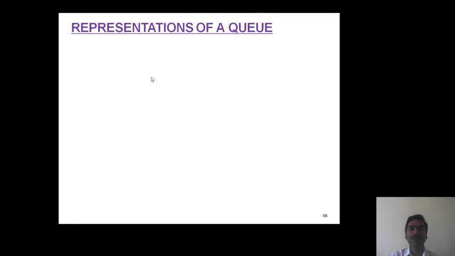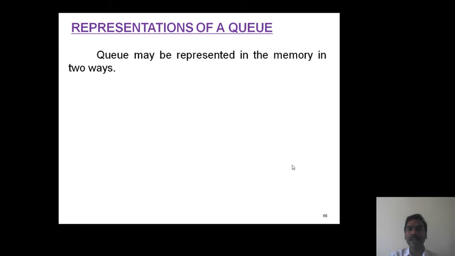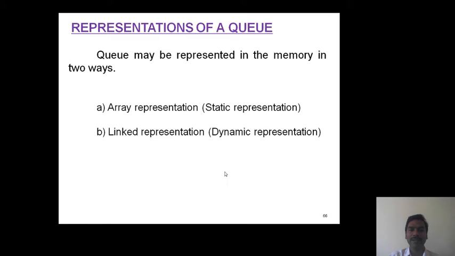Now what are the representations of a queue? Similar to stack, queue can also be represented in two ways: array representation, which is also known as static representation, and second, linked representation, which is also known as dynamic representation.